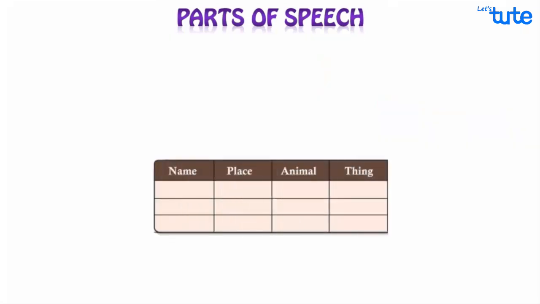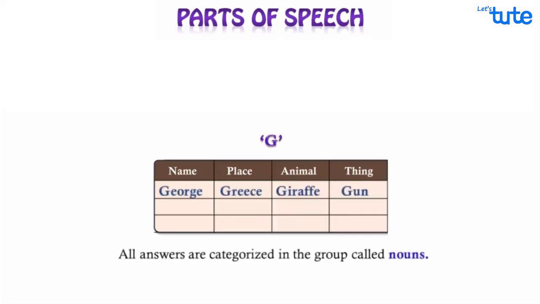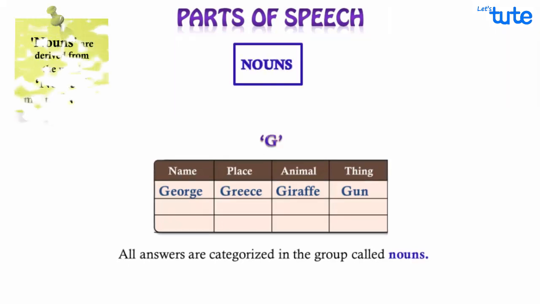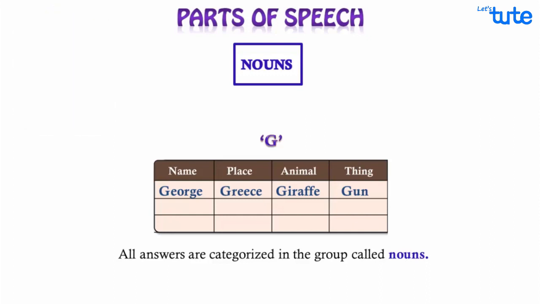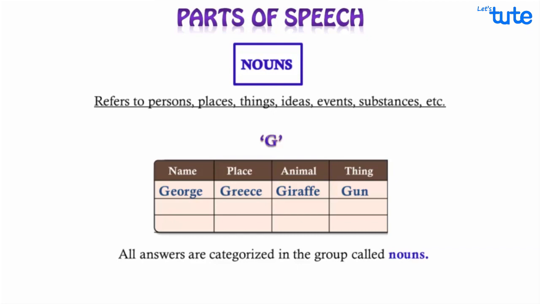Friends, have you heard of this game, Name, Place, Animal, Things? Now suppose I give you a letter G. You have to quickly write a name, a place, an animal and a thing starting with the letter G. So are you done? All your answers can be categorized under a group called nouns. Nouns are derived from the word nomen, meaning name. Nouns are words or names that refer to persons, places, things, ideas, events, substances, etc.